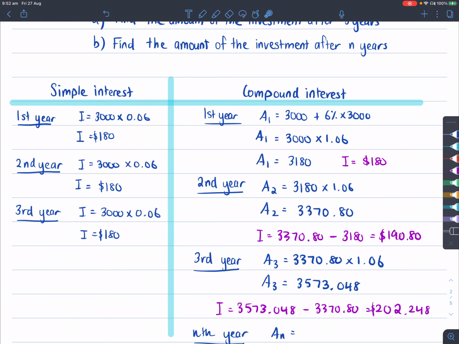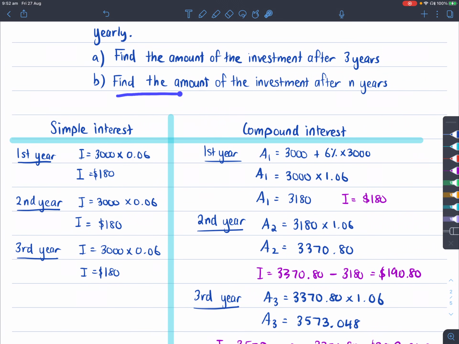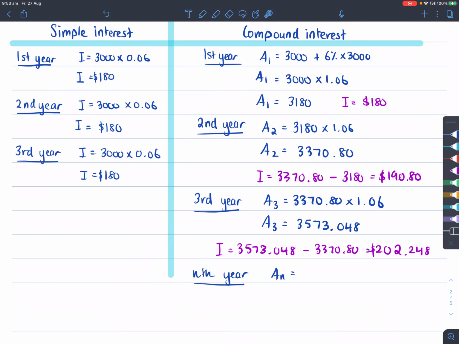So how do we now find, for question B, the amount of the investment after n years? If we have a look at these lines here, what are we actually growing? We're growing this amount by 6% every single time. In fact, this line here is 3,000 times 1.06 times 1.06, because we took this amount from this amount, and this was 3,000 times 1.06.